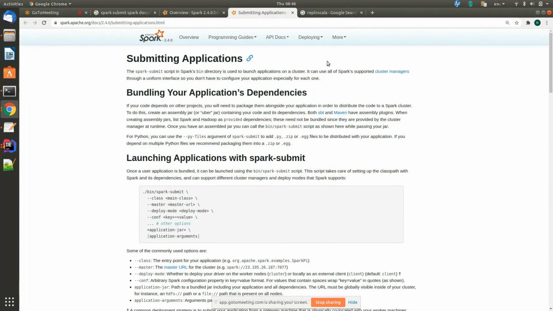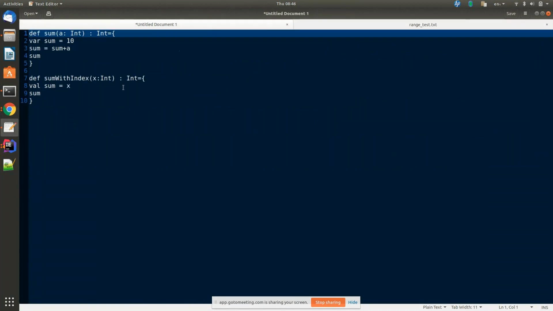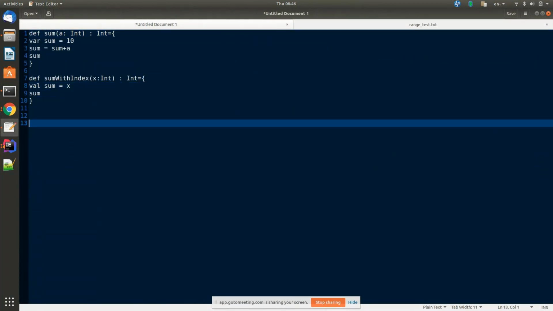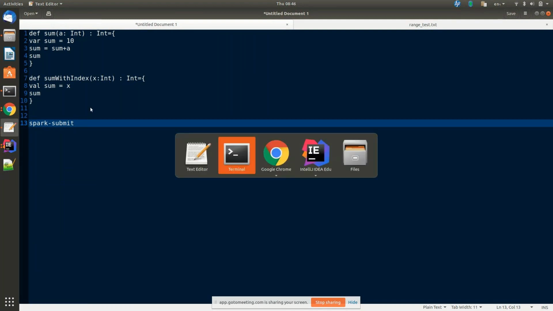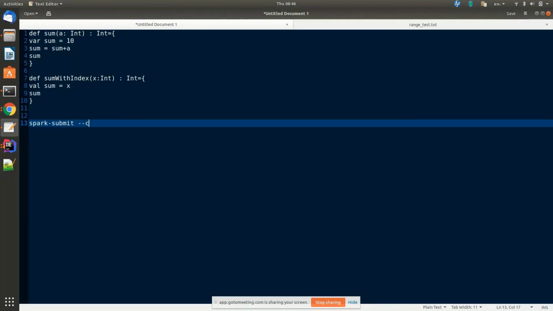Okay. Let's go ahead and prepare a Spark submit. Go to your text editor. We'll prepare the Spark submit command there and we'll come here. Okay, spark-submit. The same, whatever we have read there, right? We'll be preparing that with those commands. Space hyphen class. The same options they have given, we will be passing.